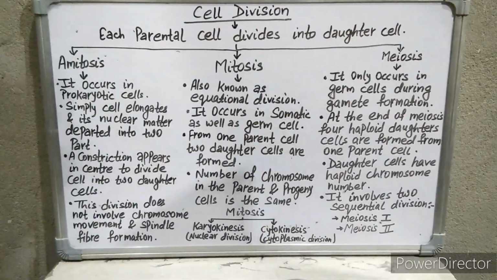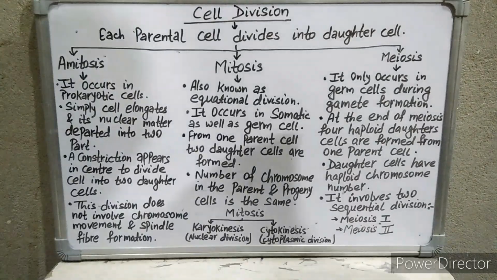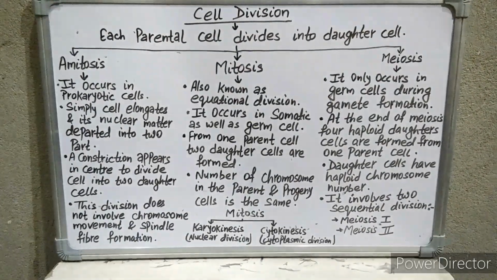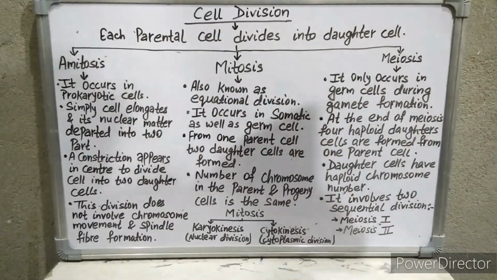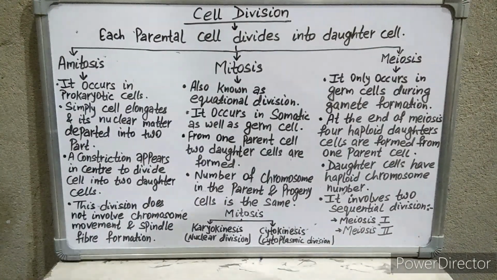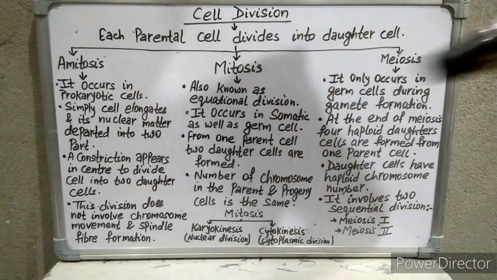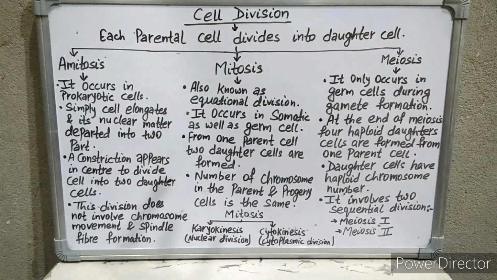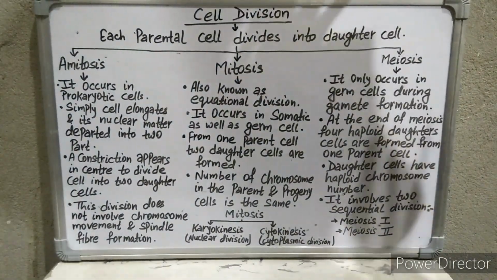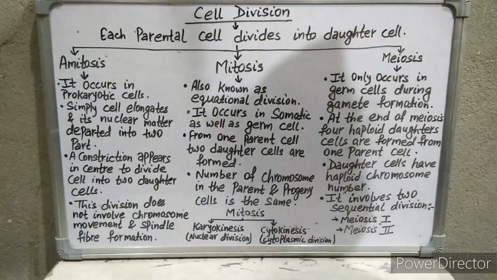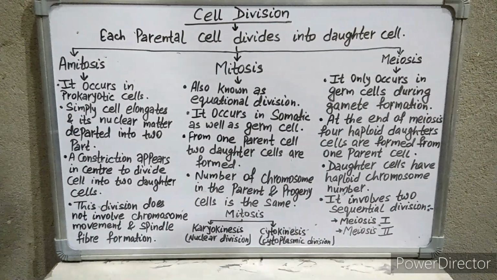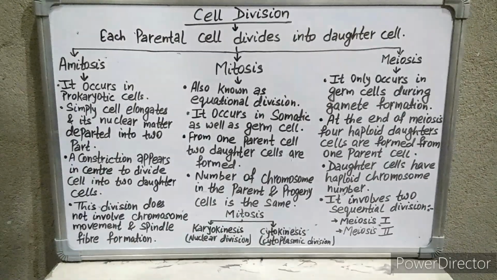It is a simple division. In this division, simply the cell elongates and its nuclear matter is separated into two parts. A constriction appears in the center and it divides into two daughter cells. In this type of cell division, there is no involvement of chromosomal movement and no spindle fiber formation. It is a very simple division in which the cell randomly divides into two parts.